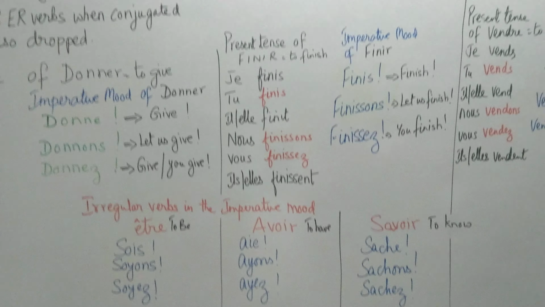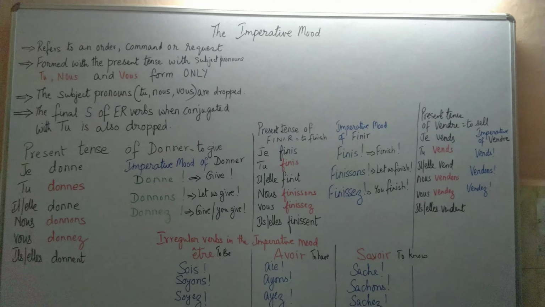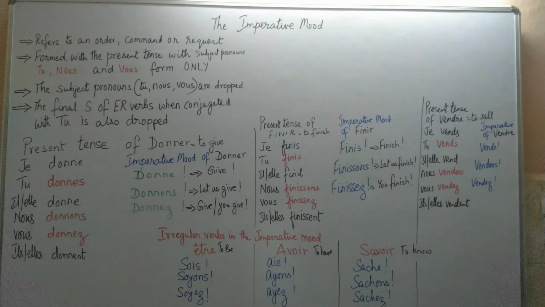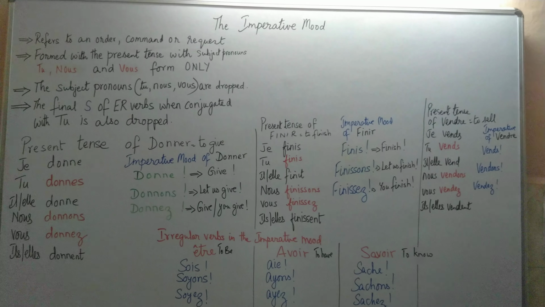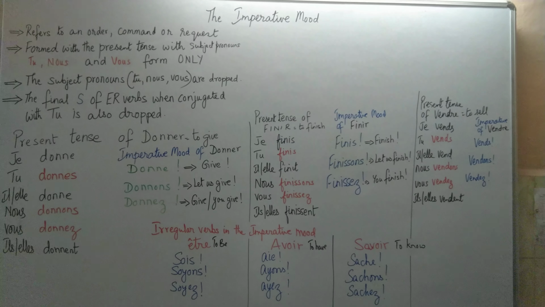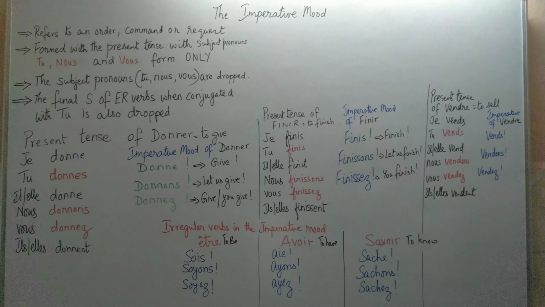All the other verbs, if you know the present tense, you will be able to do the imperative mood, because the imperative mood is nothing but the present tense formed with tu, nous, and vous. Subject pronouns are dropped. The final s of er verbs when conjugated with tu is also dropped. I hope you would have understood the imperative mood by this.